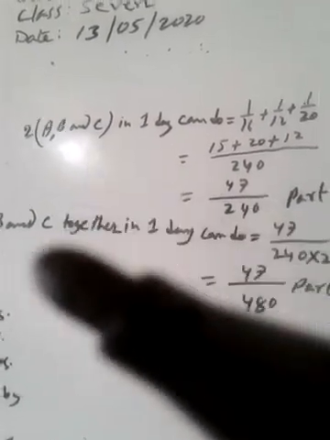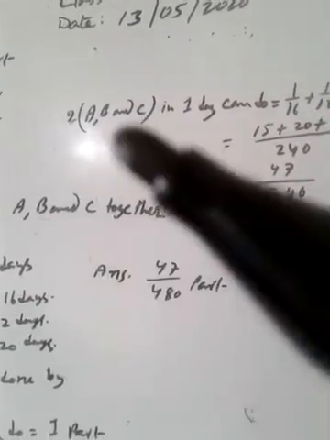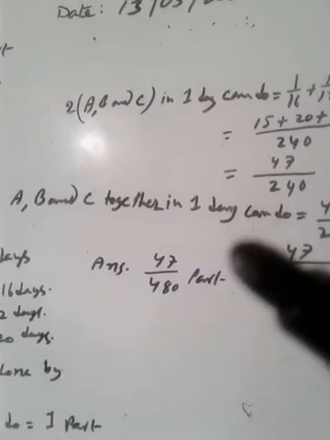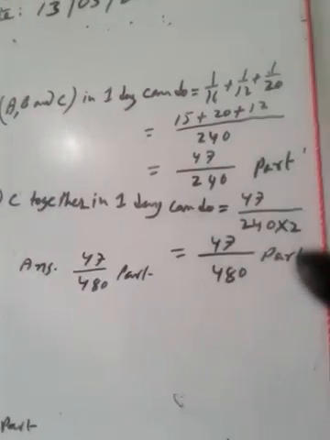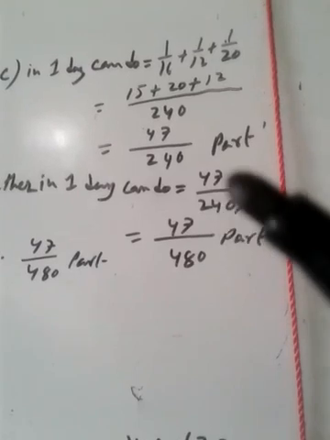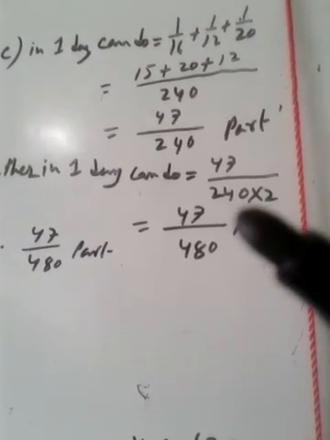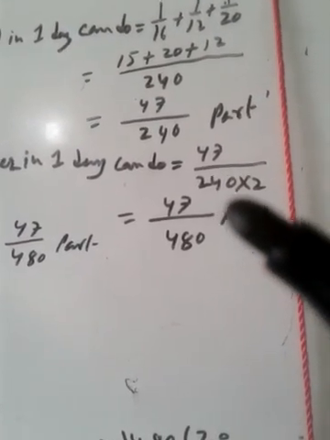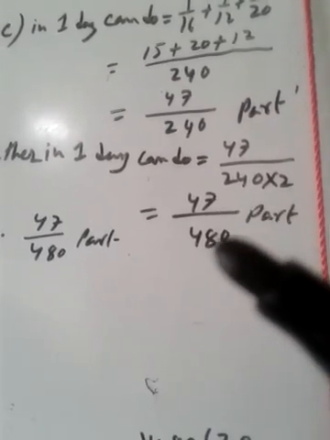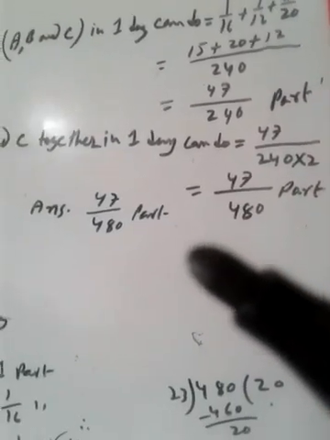Therefore, for one A, B, C together, the 2 here is multiplied, so there it will be divided. 47 by 240 multiplied by 2 in the denominator: 240 times 2 is 480, so 47 by 480 part.